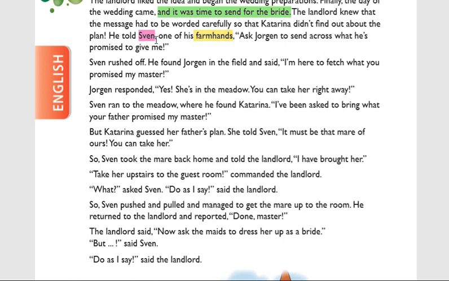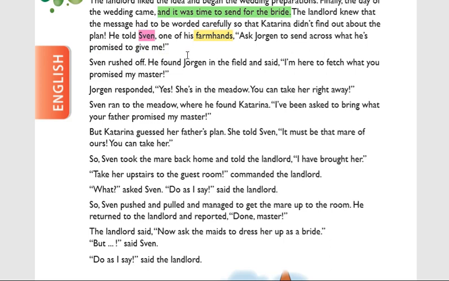He said, "Ask Jorgen to send across what he has promised to give me." The landlord didn't say clearly to Sven. Mr. Sven, go to Jorgen's house. Jorgen already gave me a promise, and according to that promise, he will give one thing. That thing, you bring.